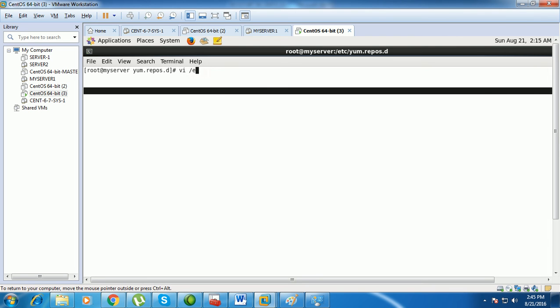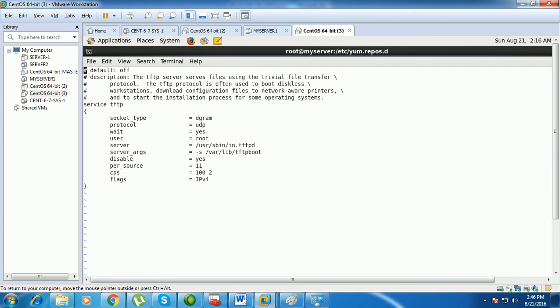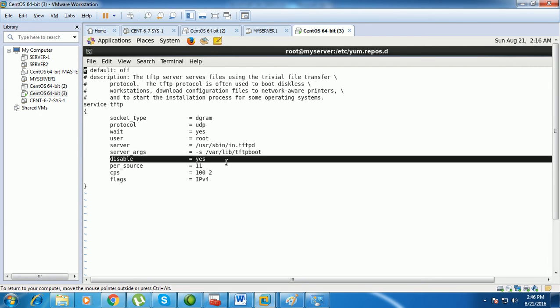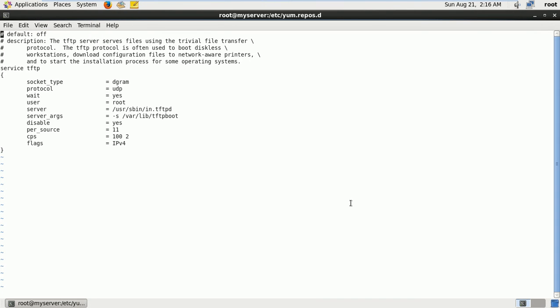Under vi /etc/xinetd.d/tftp, by default you can see the line disabled equal to yes. When tftp is disabled, you need to make it enabled now. So disabled equal to yes is there, and I'll change it to no. Now save and exit.